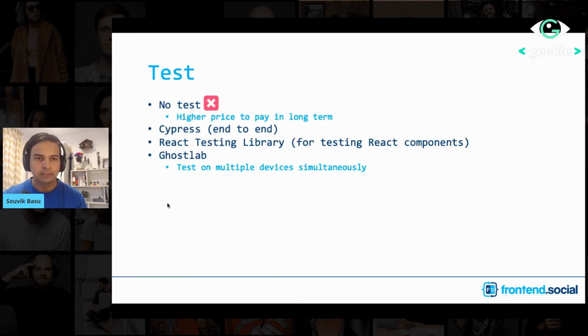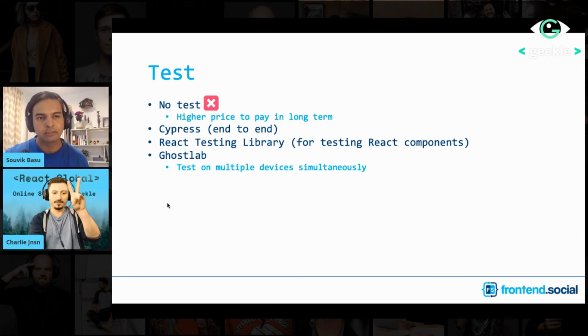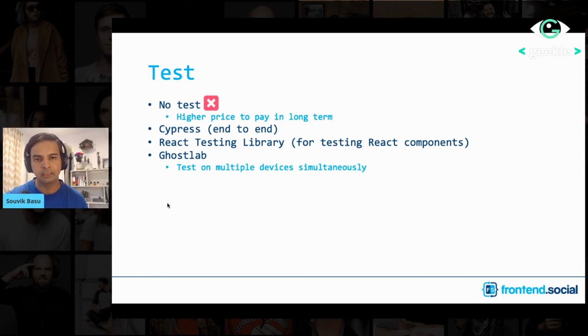Now, coming to testing, we'll not spend much time over here, but one thing is, no test is definitely not a good way to go. A lot of times we have a tendency to not write tests, we think it's a waste of time. But in the long run, it definitely helps, and it creates a good safety net around your application. So definitely go for it. You would have already tried out Cypress, I'm sure, if you're a React developer, and also the React Testing Library by Kent C. Dodds. This is a very good library because it tests your components or the application from the user's point of view. So definitely try it out.